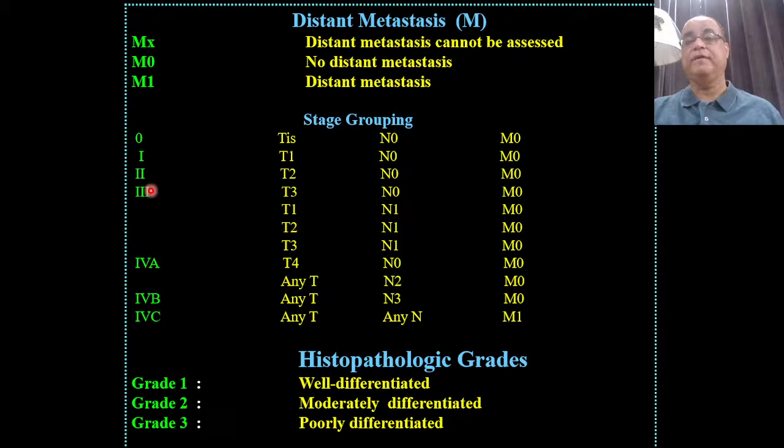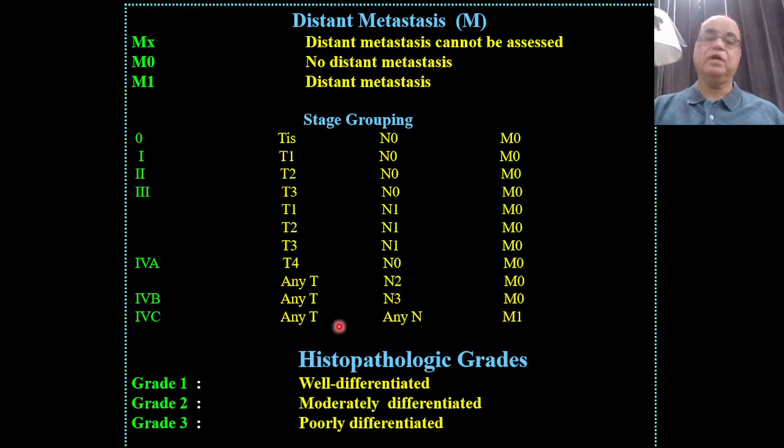It is stage 3. And if the tumor is locally advanced, that is T3, and lymph node metastasis is there, N1, and still M0, it is stage 3. In stage 4A, if the tumor is locally very advanced, that is T4, but still there is no lymph node metastasis, no distant metastasis, it is stage 4A. And stage 4B is any T with advanced lymph node metastasis, that is N2 or N3, and still M0. And stage 4C, as I told you, is distant metastasis.